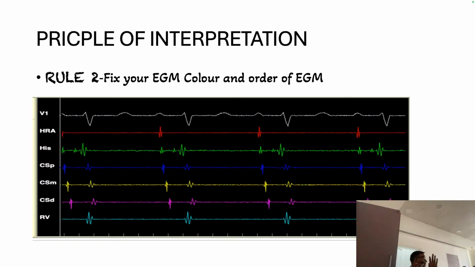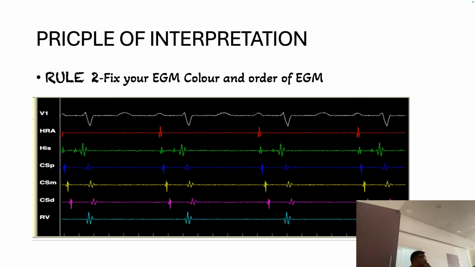With this color coding, whenever we go in, we look for where the yellow is. Yellow means we are seeing His all the time. So if you change the color, our orientation will get disoriented. If you really want to grasp it, that is why I have written: first see the EGM and surface together. The second point is to start fixing your color. The color coding should be the same. Most labs have a fixed color over time and they are not going to change it. So train your eyes with that particular color.